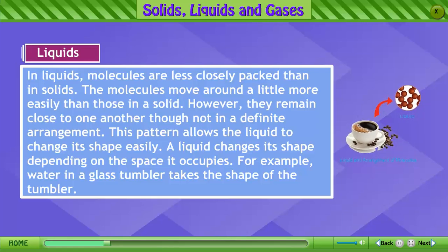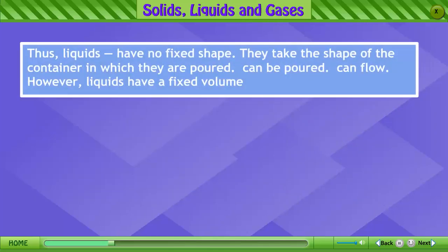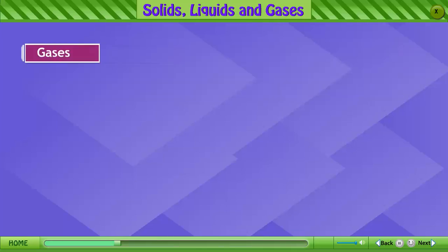A liquid changes its shape depending on the space it occupies. For example, water in a glass tumbler takes the shape of the tumbler. Thus, liquids have no fixed shape. They take the shape of the container in which they are poured, can be poured, can flow. However, liquids have a fixed volume.